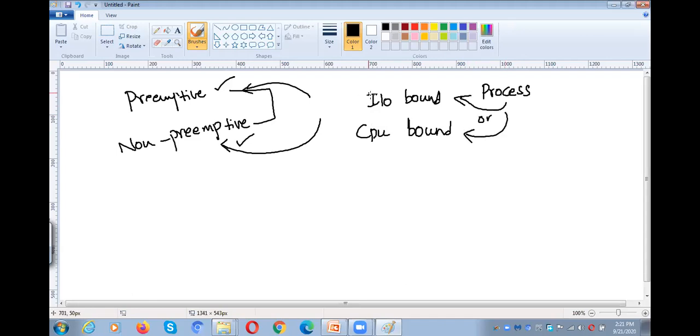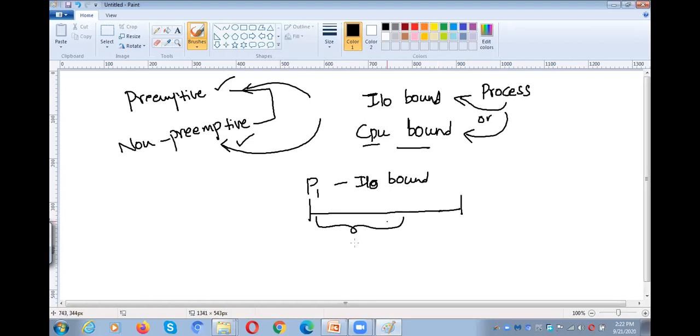What is IO bound? For example, I can say P1 is IO bound. IO bound means that in its program execution, the process spends most of its time doing IO operations and less time on CPU execution.